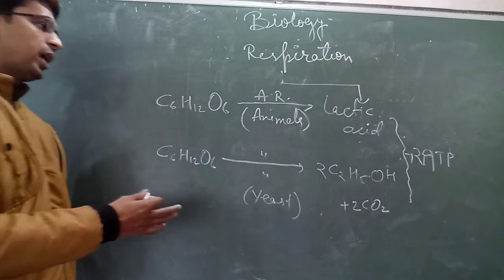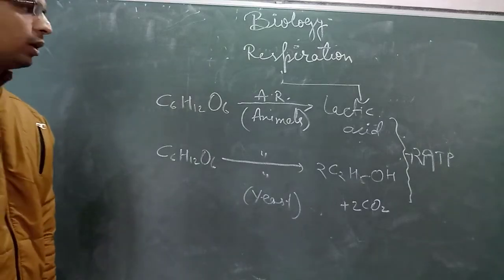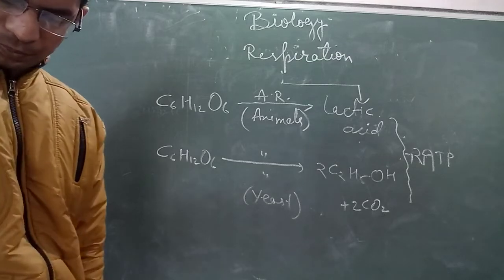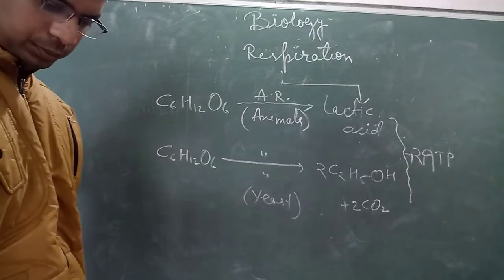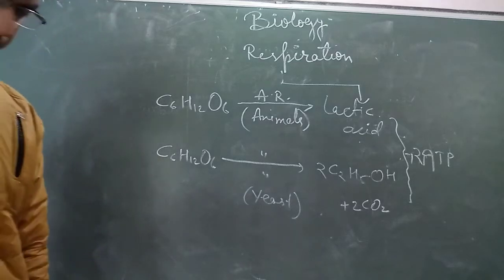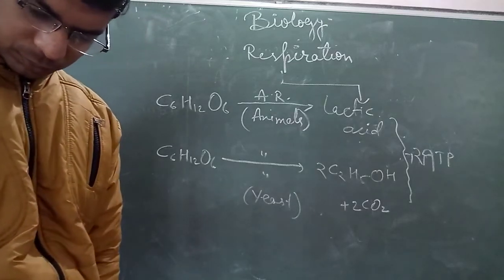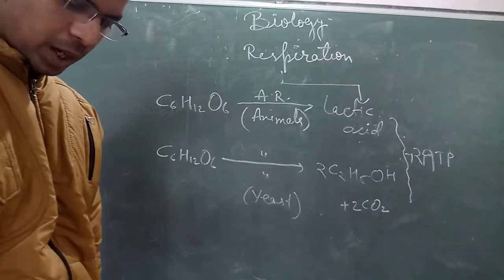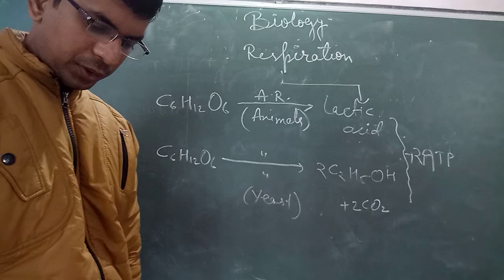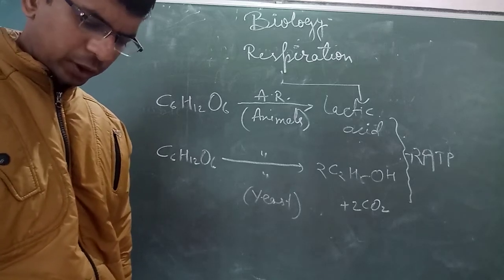So these are the things that we have discussed in the previous chapter. Just for revision, we have discussed this. Some more points are given here about anaerobic respiration, that it is a slow process.